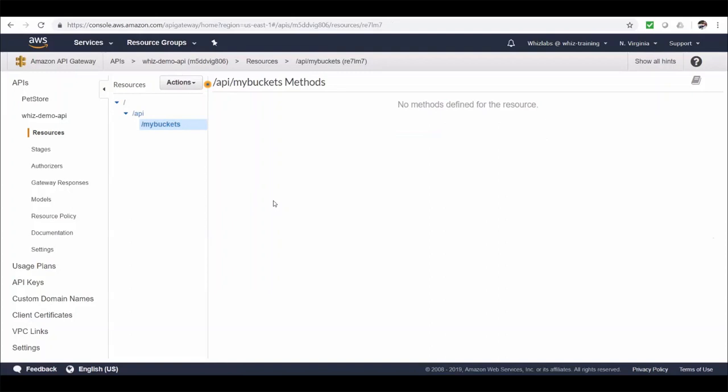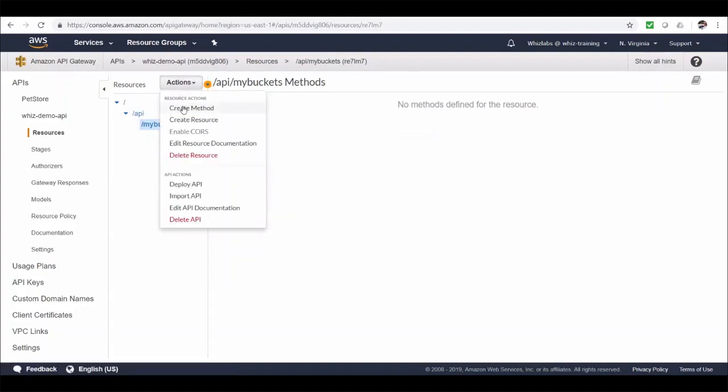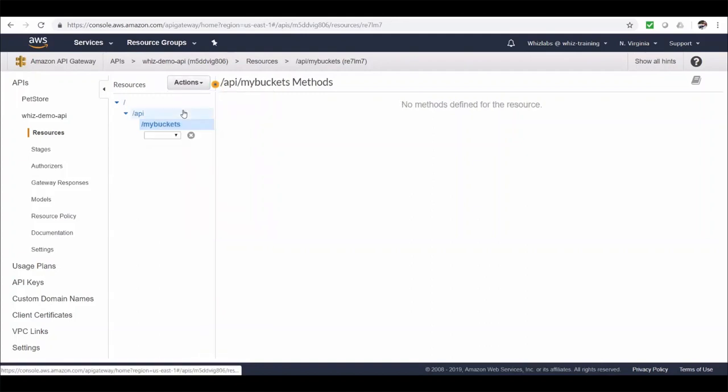All right. Now, if you want this resource to be your API endpoint, we need to create a new method under this. So let's go to actions. And this time, let's create a method. Well, a REST method should be any of these types. We want to list buckets, which is a get operation, and we are not submitting or posting anything. So let's choose get.